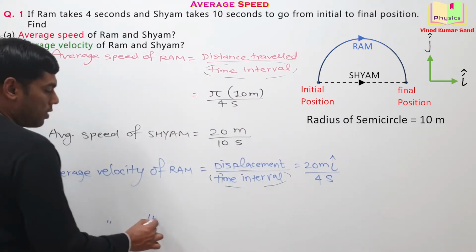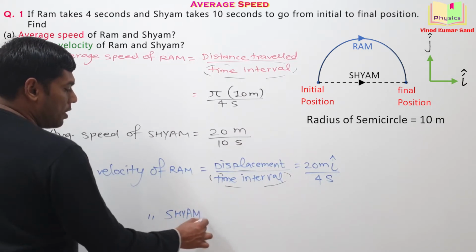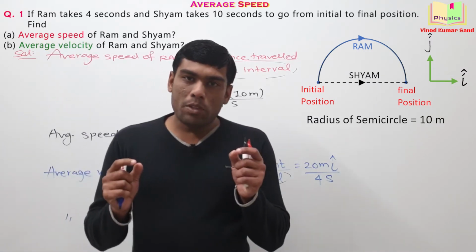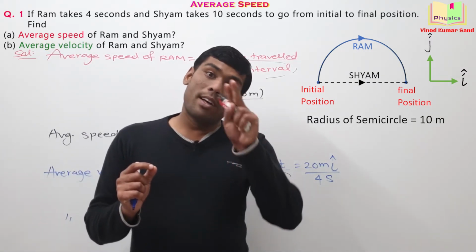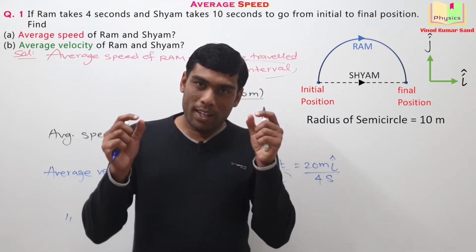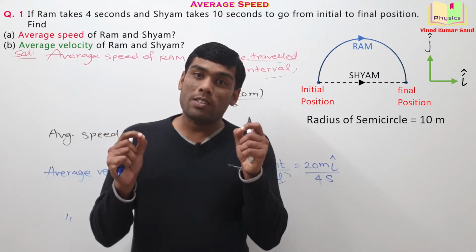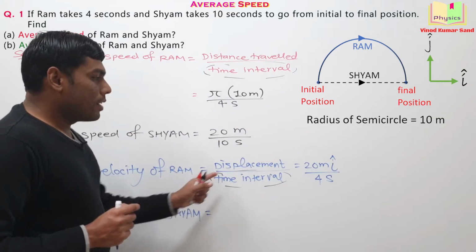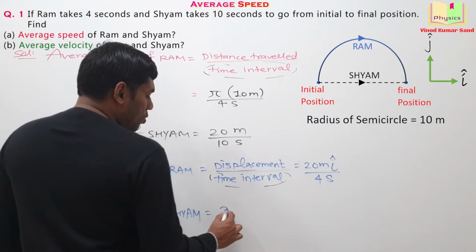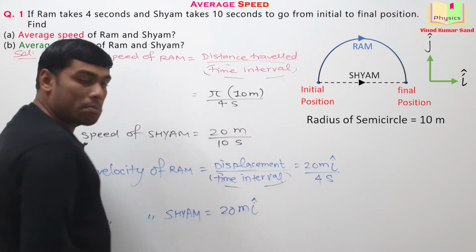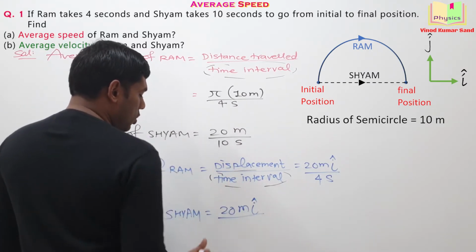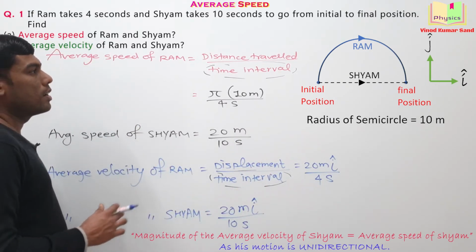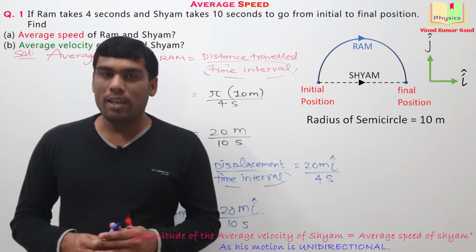Then the average velocity of Shyam. For Shyam also the displacement is same, because for Ram and Shyam the initial and final positions are same, and in the video of displacement we had the talk, if initial and final positions are fixed then displacement is a unique parameter. Okay, for Ram and Shyam the displacement will have the same value, so it will be again 20 meter i cap, and the time interval for the Shyam is 10 seconds. This is our answer. You may note it down, then we'll be taking up the next question.